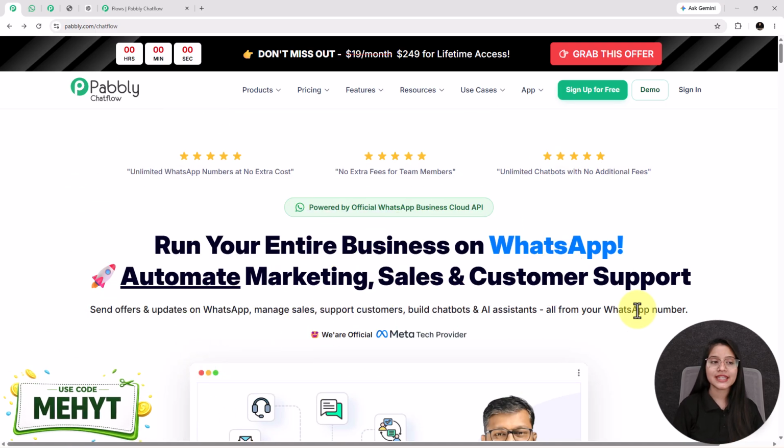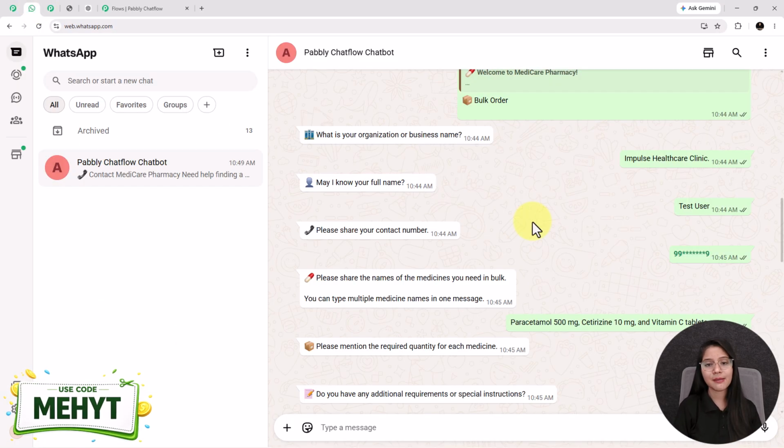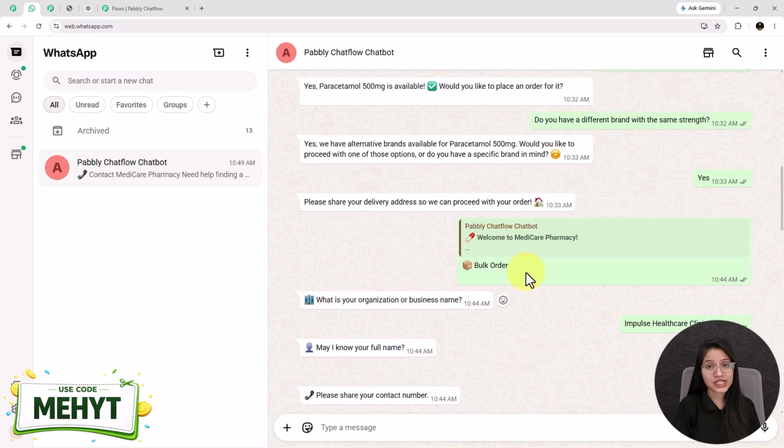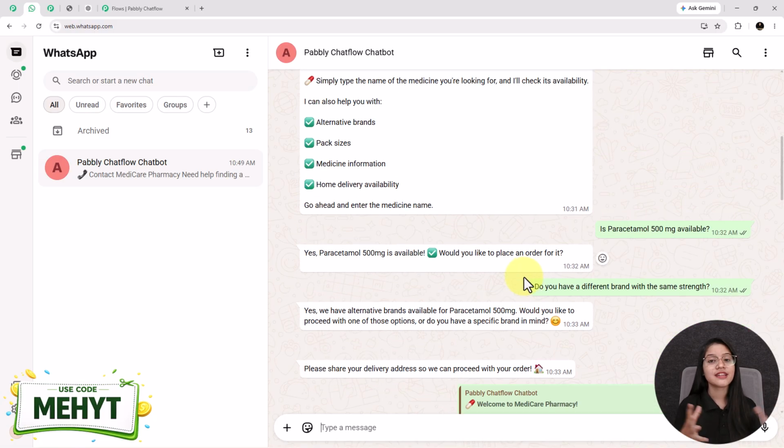So without wasting any more time, let's start the step-by-step creation of this complete WhatsApp chatbot plus AI assistant that can handle pharmacy inquiries on WhatsApp.